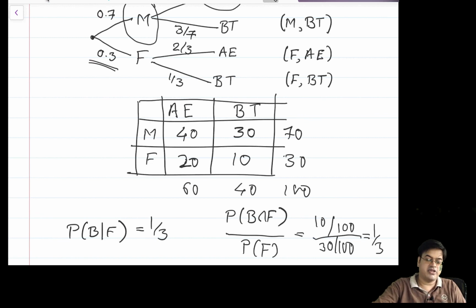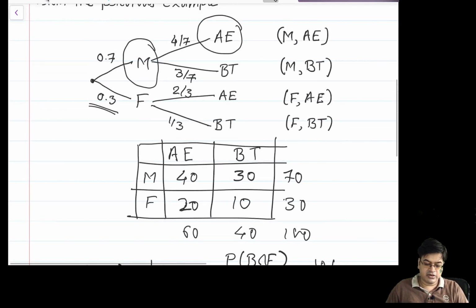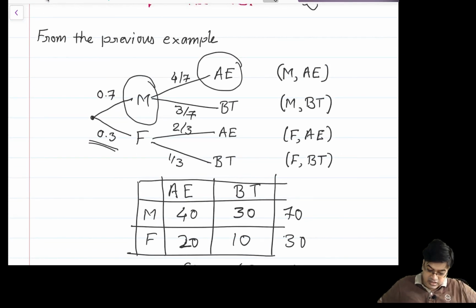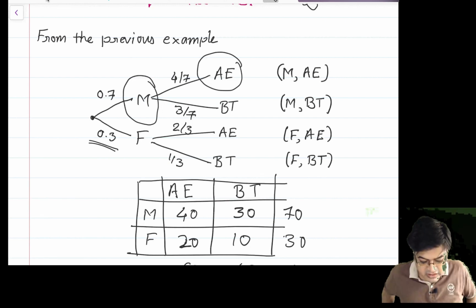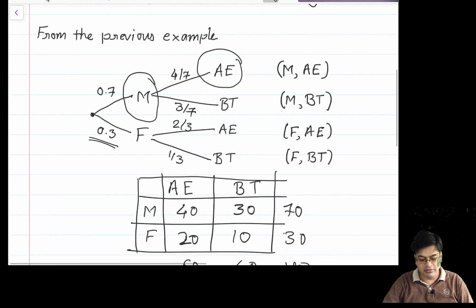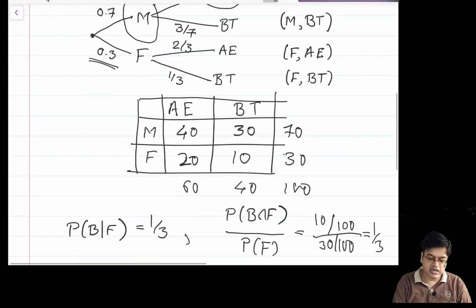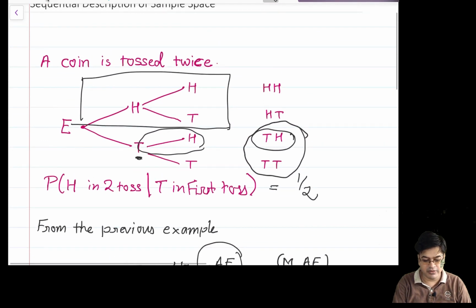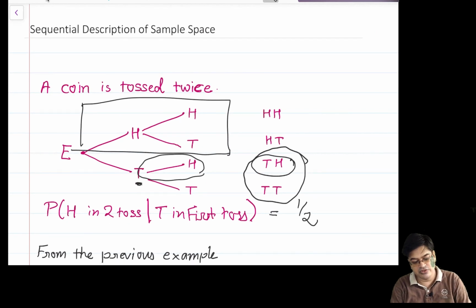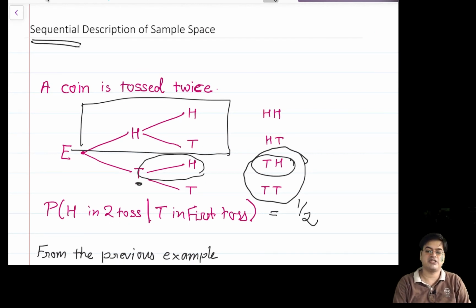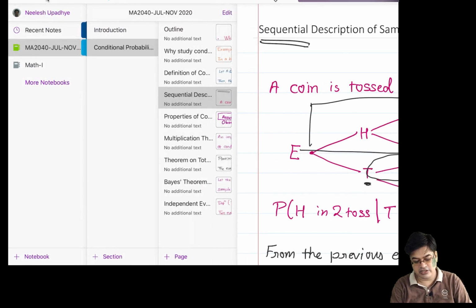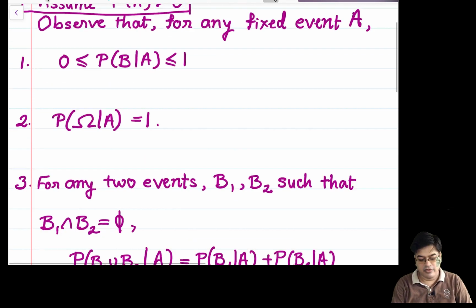But this sample space description in terms of sequences helps us in computing the probabilities readily. So whenever you are asked to solve a conditional probability problem, it is recommended that you use the sequential description of sample space to solve the problem. Okay. Now let us focus on what we have defined as conditional probability.